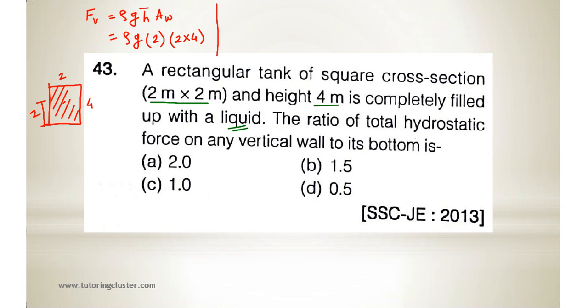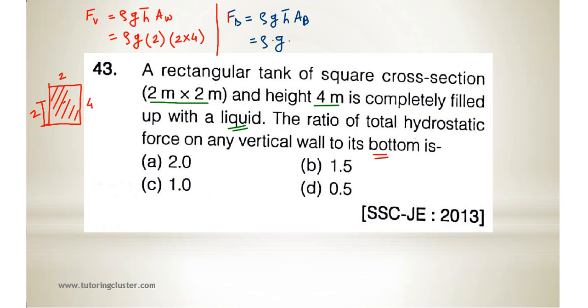Now we have to calculate the hydrostatic force at the bottom. See here how you can calculate. Let's say the hydrostatic force at bottom is FB. Again the formula will be the same, rho g h bar into AB. So rho into g.